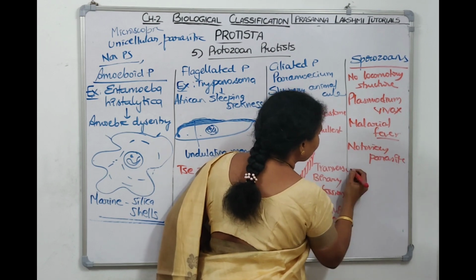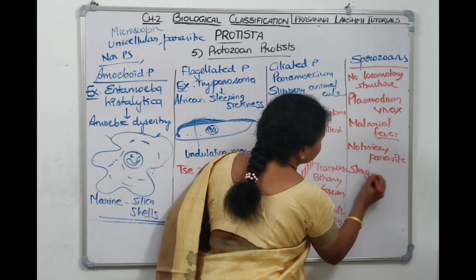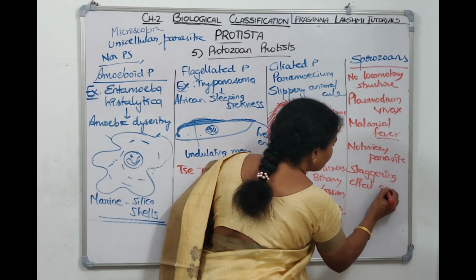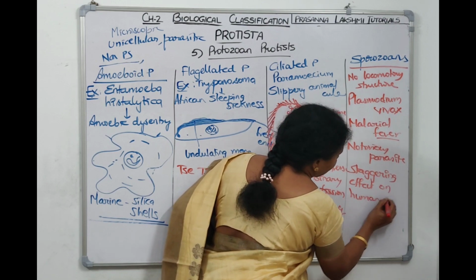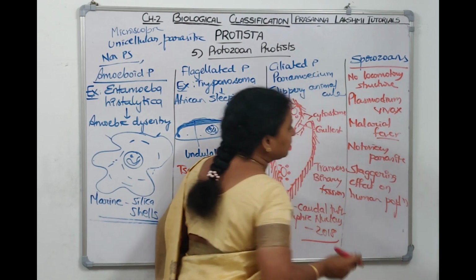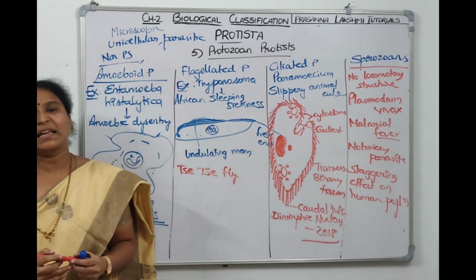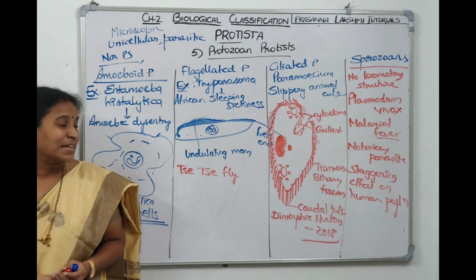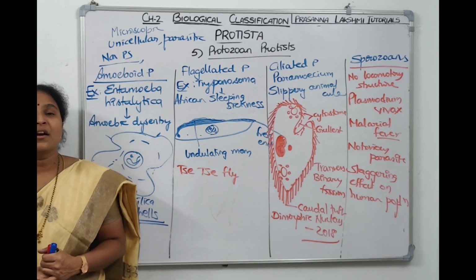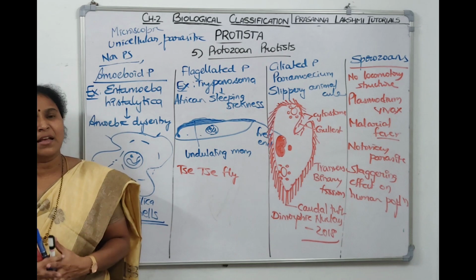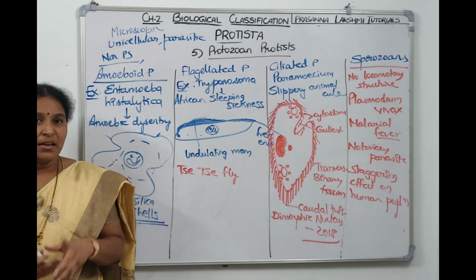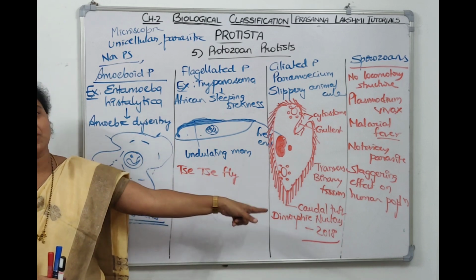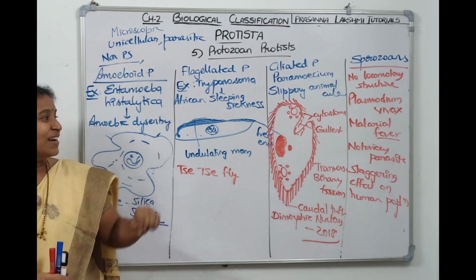It is a notorious parasite. It has a staggering effect on human population. Means from that time till now, malaria has not been eradicated. It is there, people are suffering with this malaria. So then we call this a staggering effect. You know Alexander the Great, who defeated every king, right? So that's why we call Alexander the Great. He died with malaria only. Okay, so it has a staggering effect on human population. It's a notorious parasite. It killed Alexander also.